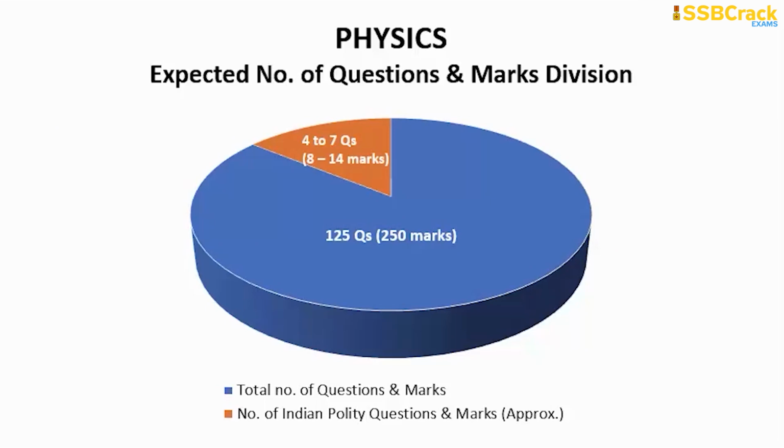So here I'm going to tell you the expected number of questions and marks division. As you all know, there are a total of 125 questions in the general mental ability and intelligence paper, in which maths and reasoning are also included. Please remember, I am only covering the GK portion. So the total number of questions is 125, which carry 250 marks. From the physics portion, you can expect around 4 to 7 questions. And if you prepare well in the physics portion, you can score 8 to 14 marks in the CAPF examination.